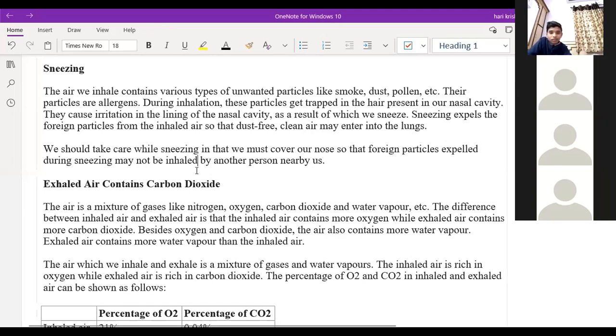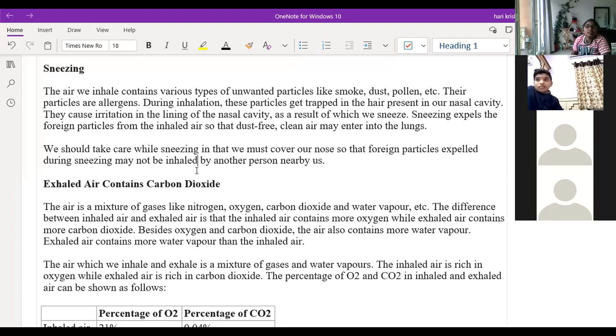The same way, irritation will happen whenever dust particles enter our nostrils. So when you sneeze, whatever dust particles or feathers are there will come out of our nostrils. It will clean the nostrils. And we should not stop the sneezing. We should not keep the hand over the nose while sneezing. You have to sneeze properly, then only will the dust particles come out of our nostrils.